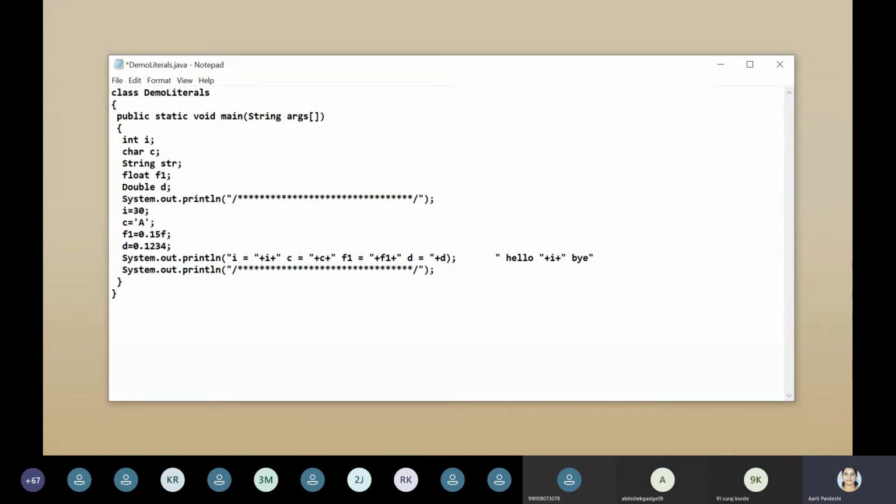Then once again a plus indicates that you want some value. Suppose D, here we are having those variables. If D is the last thing which you want to print, there is no need of any plus or any more strings. If you do write a plus and an empty string, it's okay. It's not a syntax error because an empty string is also a value, so the compiler gets an empty string and you won't get any syntax error.